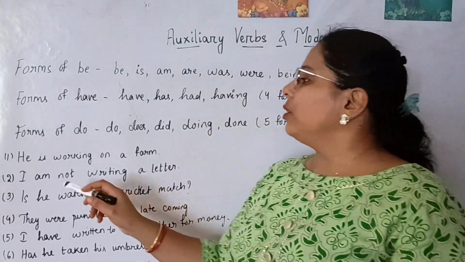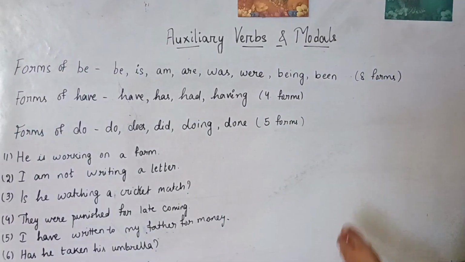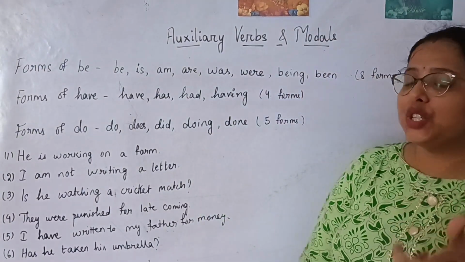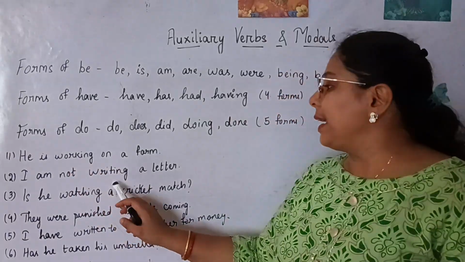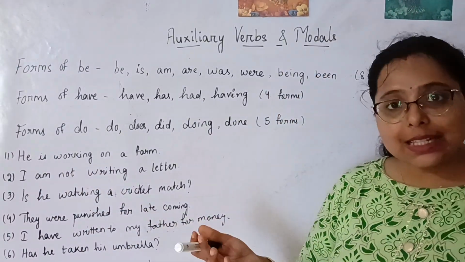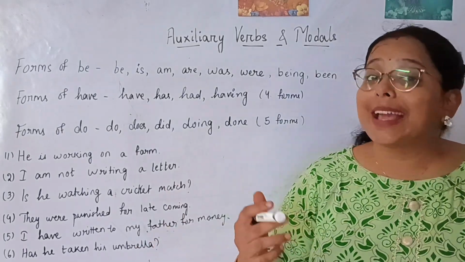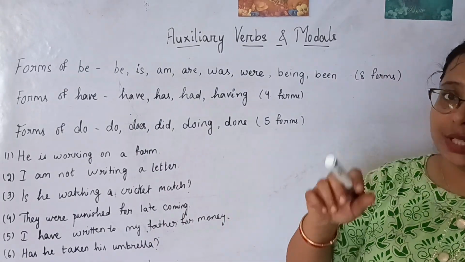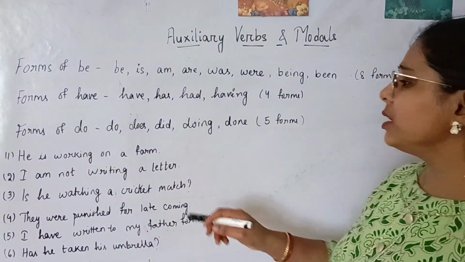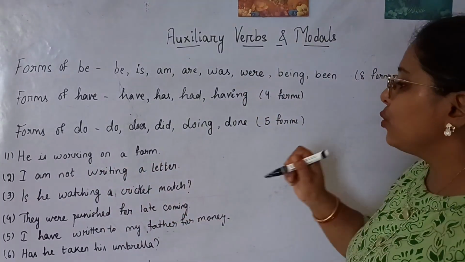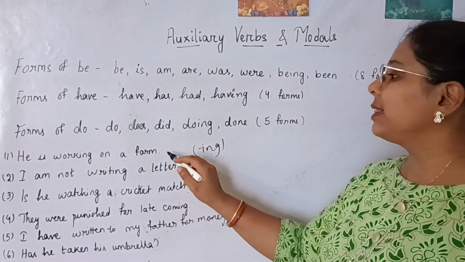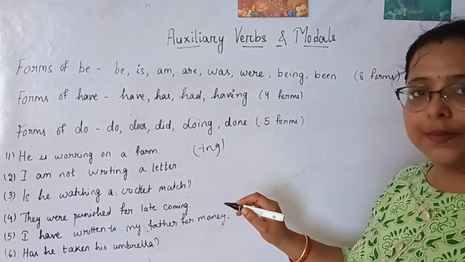Now, generally, when we use these auxiliary verbs, when we are using the main verbs in the ing form, like working, writing, watching, the sentences can change tenses. It can be a question, it can be a negative, it can be a passive voice, as I have already told you in the beginning. So, he is working on a farm. Here we can see it has been using ing in the main verb, right? And this is an affirmative sentence, right?